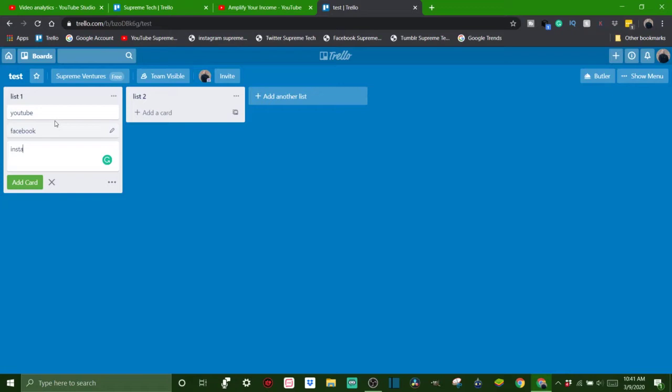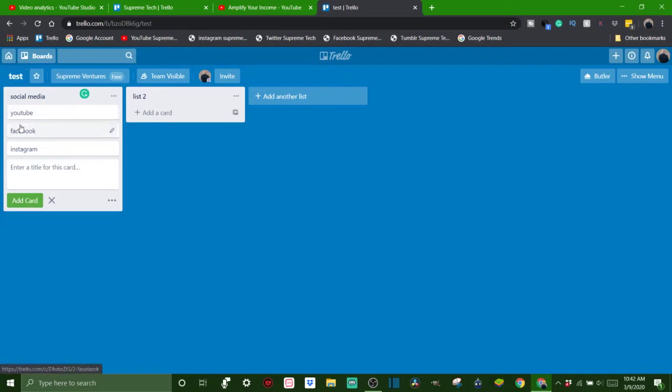Instagram. Right? Actually, we can turn this. Just click on here if you want to change it. Change it to social media. Okay, so social media is the name of the list. These are the names of the specific cards.